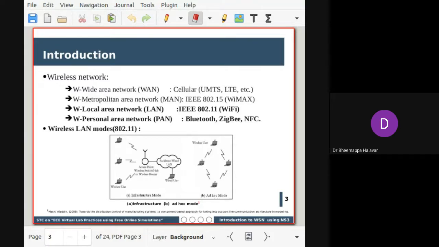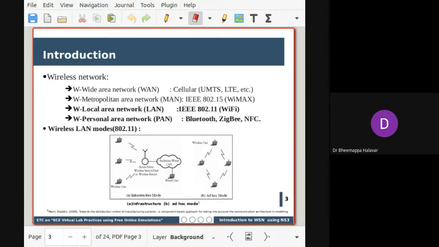The first one is WAN, the wireless wide area network. It is generally used in cellular networks. Commonly used communication technologies can be LTE, UMTS. They mainly cover larger distances. Then comes the metropolitan area network, where the distance between the nodes is less than in a wide area, so it will be lower than that.